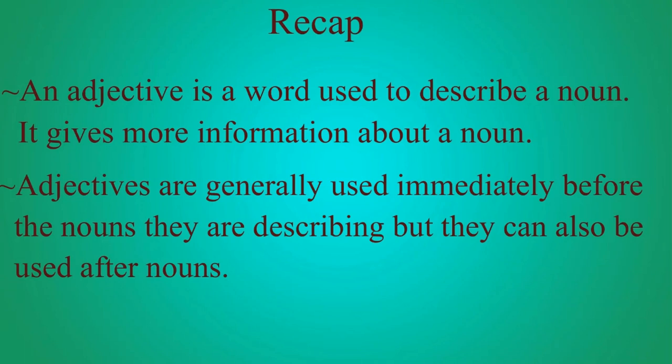Adjectives are generally used immediately before the nouns they are describing, but they can also be used after nouns. They are placed after verbs like is, become, get, seem, look, but they describe the concerned nouns.